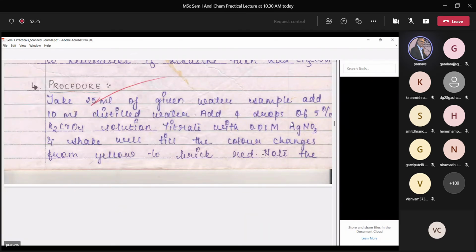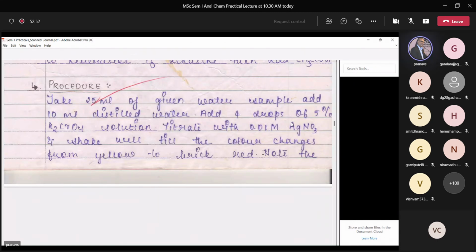Since you have added indicator, your solution would be yellow in color. The moment you add silver nitrate, it will form silver chromate, which is brick red in color. So you need to shake so that silver doesn't react with chromate ions, but reacts with chloride ions to give a white precipitate of silver chloride.